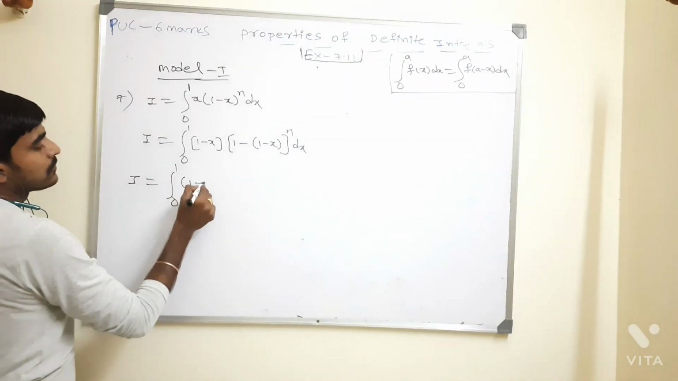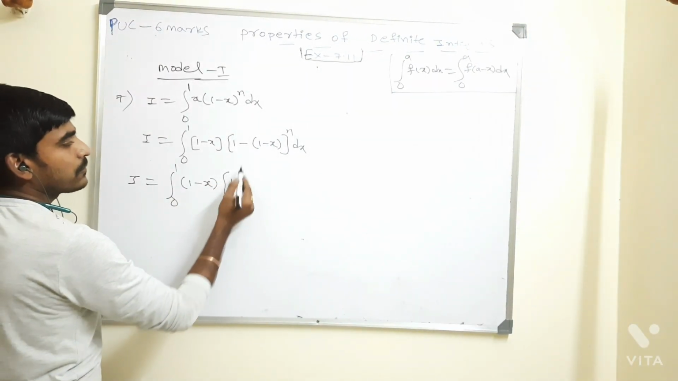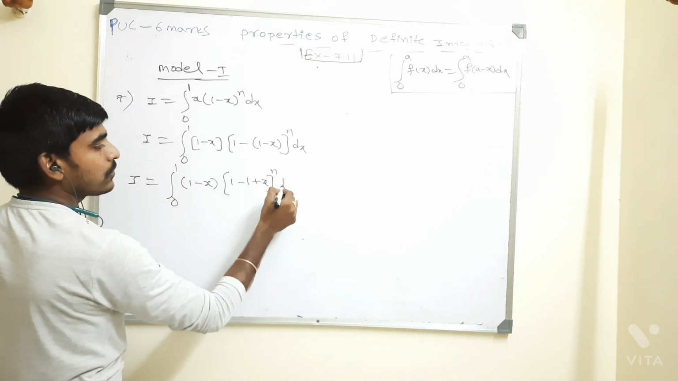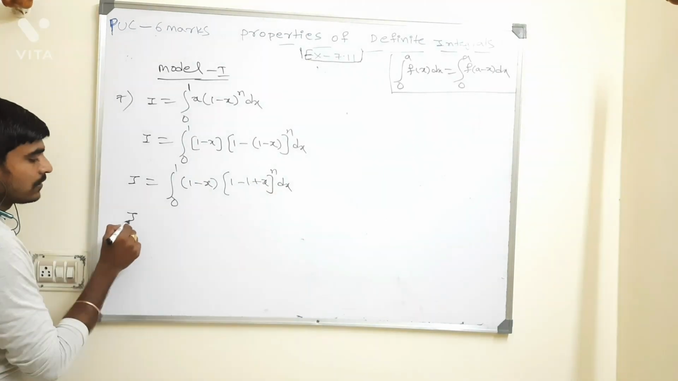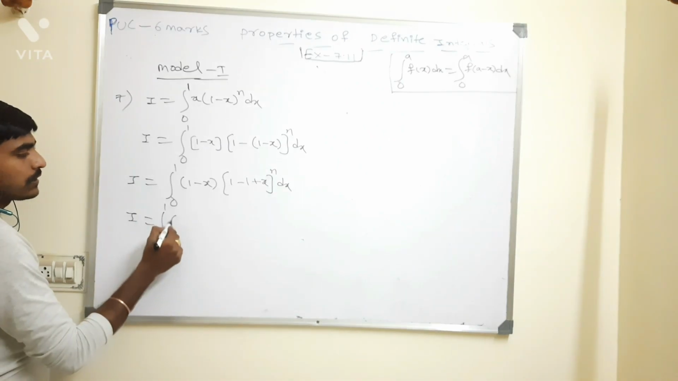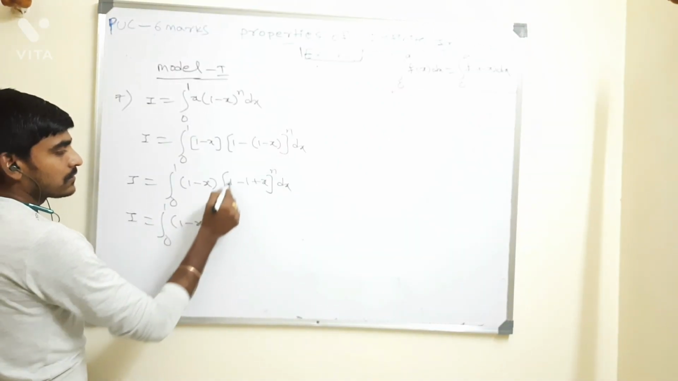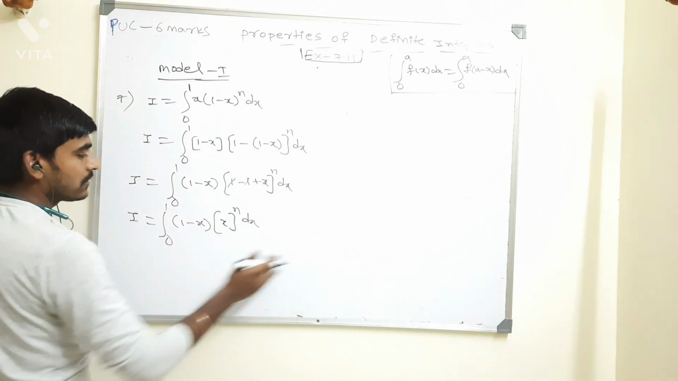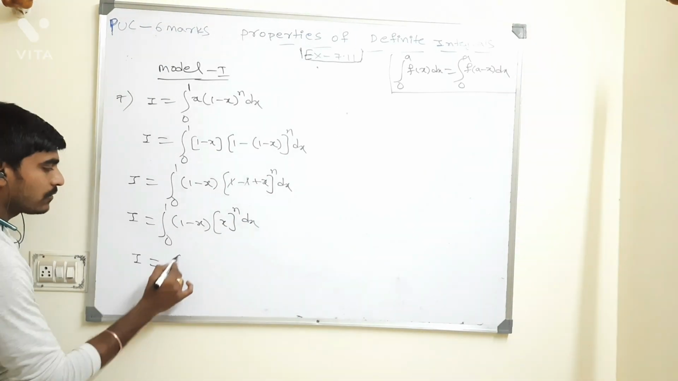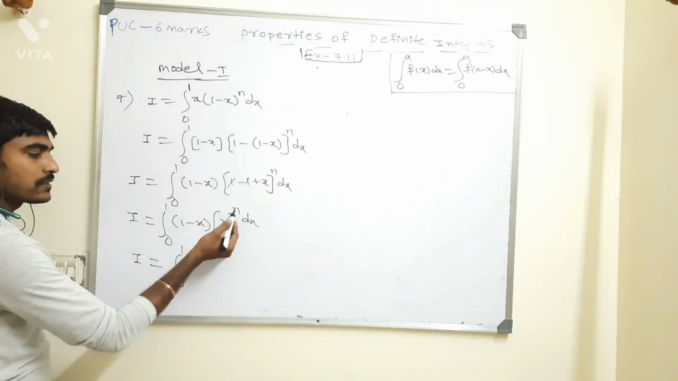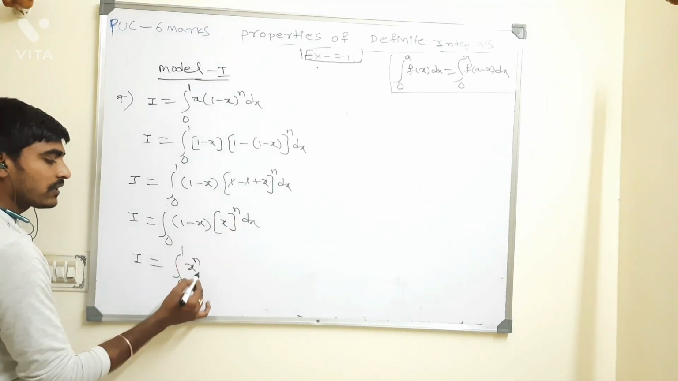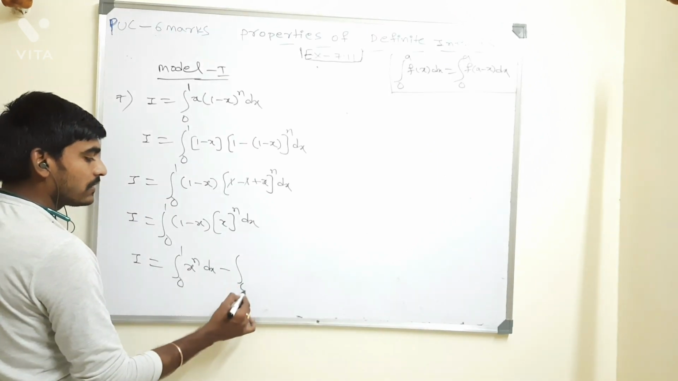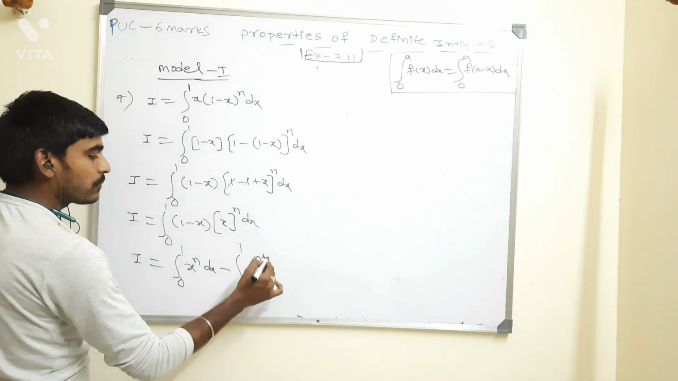So I equal to integral 0 to 1, 1 minus x, and 1 minus of minus plus x whole power n dx. So 1 minus x, this gets cancelled. So x power n dx. Right? Now tell me here, I equal to integral 0 to 1 of x power n into 1, x power n dx minus x into x power n, integration of 0 to 1 x power n plus 1 dx.